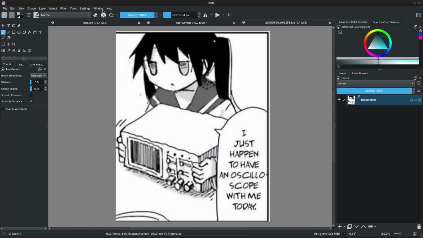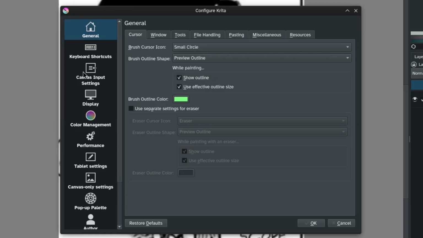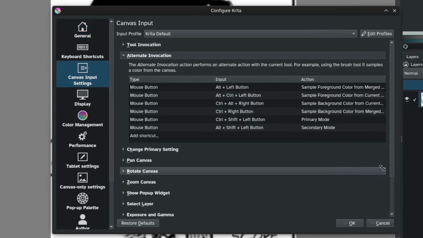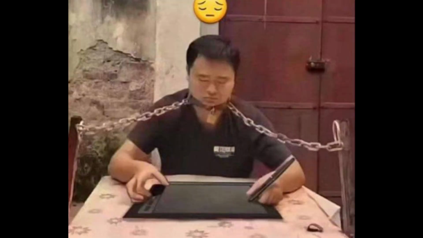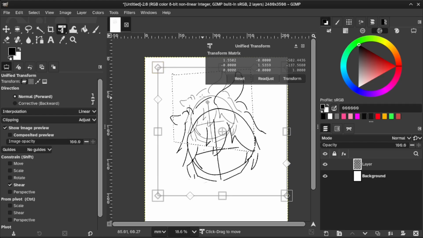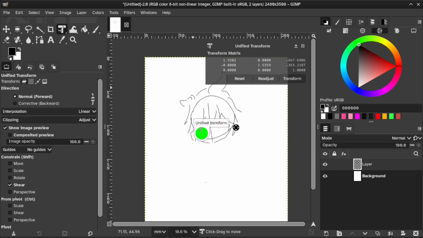Okay, for the record, you can't change this in Krita by the way. It's in the canvas input settings. We love Krita, oh my god, I miss it so bad. But no, I gotta do it. For the content. Just one more art before I'm done with this stupid app.